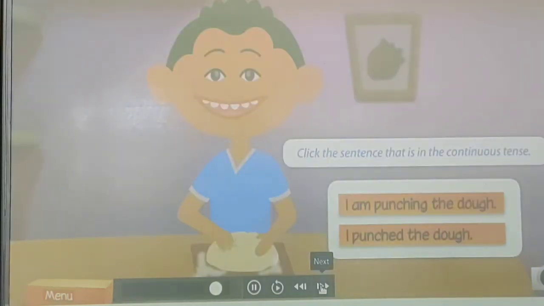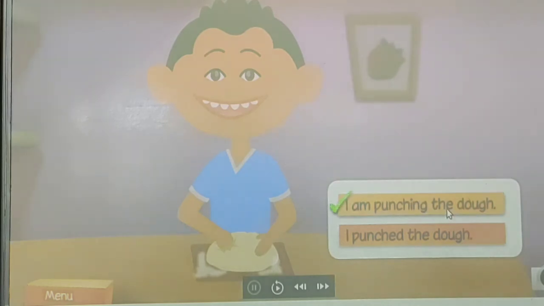Click the sentence that is in the continuous tense. "I am punching the dough" or "I punched the dough." Because the ing form is there. The helping verb is "am." "Punching" is the ing form of the verb punch. "Am punching" forms the continuous tense.